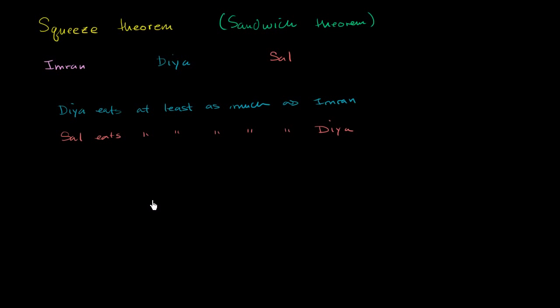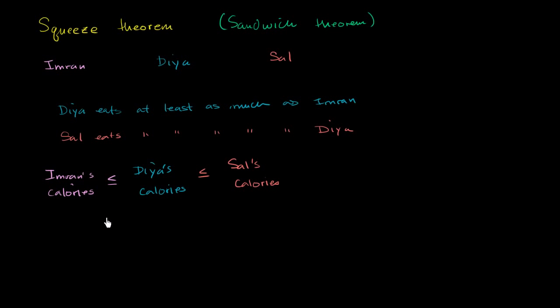And so we could set up a little inequality here. On a given day, we could write that Imran's calories on a given day are going to be less than or equal to Dia's calories on that same day, which is going to be less than or equal to Sal's calories on that same day.